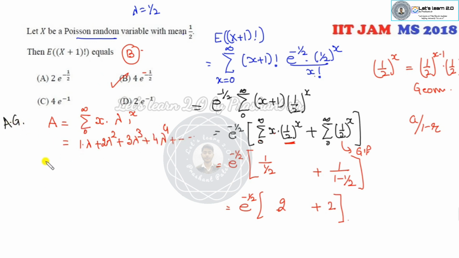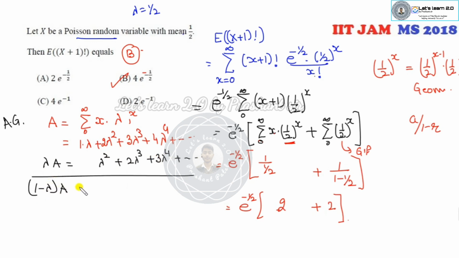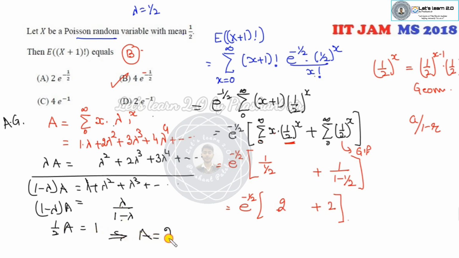Do you remember that? Yes, this is the arithmetic geometric series. So I can multiply this by the common ratio, lambda, on both sides. It is lambda square, then 2 lambda cube, then 3 lambda 4, and so on. If I subtract them, it will be 1 plus lambda square, lambda cube and so on. It's a GP series. So what is lambda? It is my half. If I substitute half of A, half over half is my 1. Again you can see A is my 2 that I have written here.